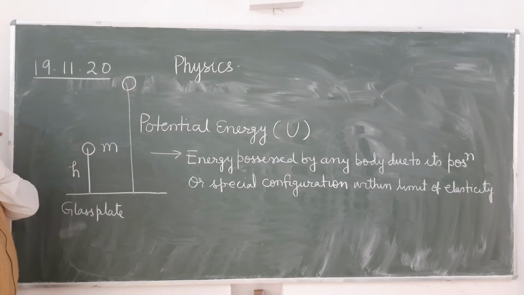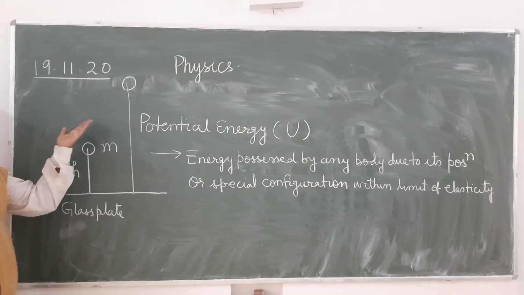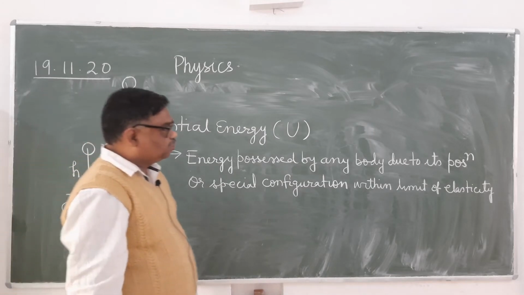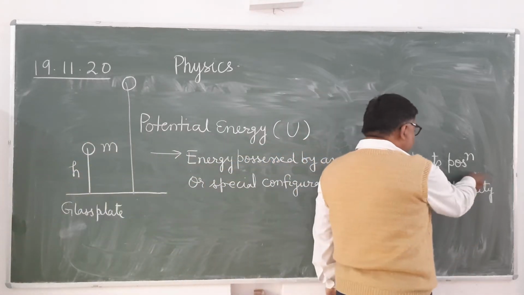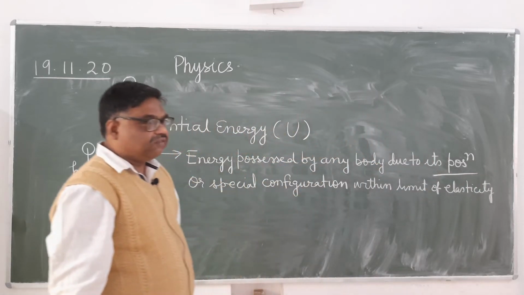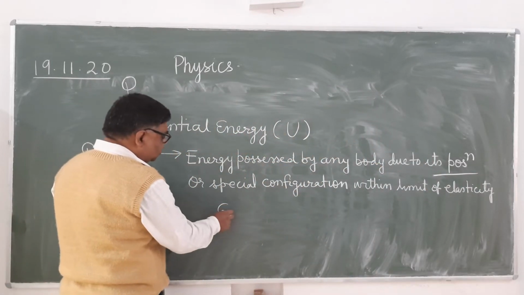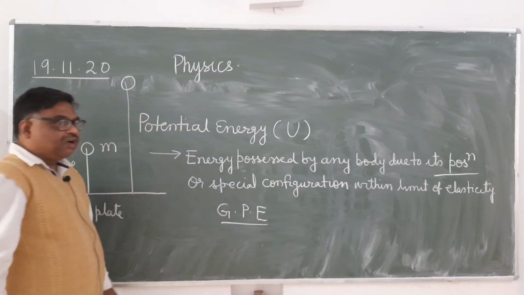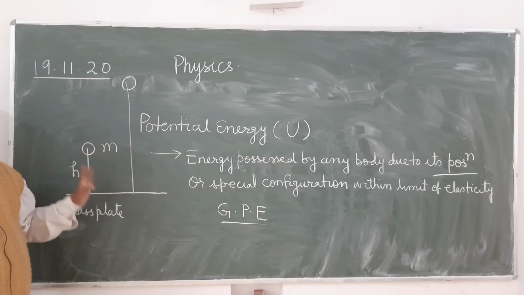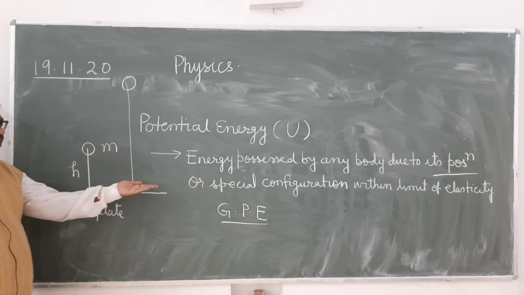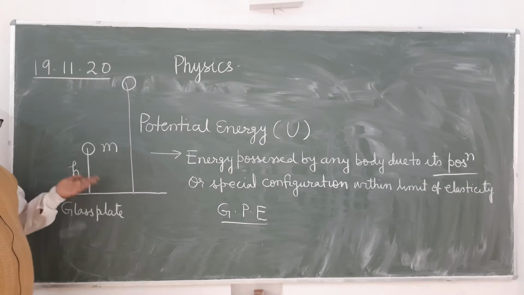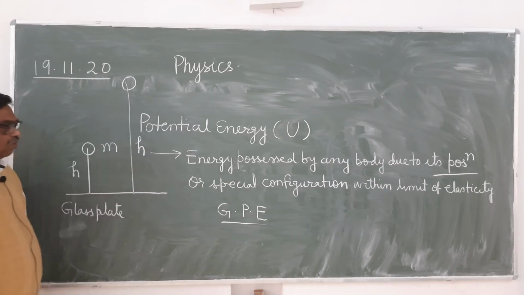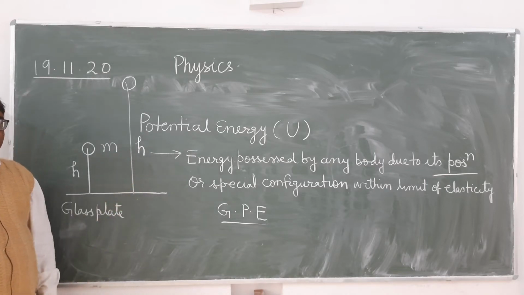It's clear. So the potential energy possessed by any body is known as gravitational potential energy, the energy which is possessed by any body because of its position in the earth's gravity. It depends upon the height of that place from the sea level; here we can take ground level. Suppose its height is h. So what will be the amount of gravitational potential energy?